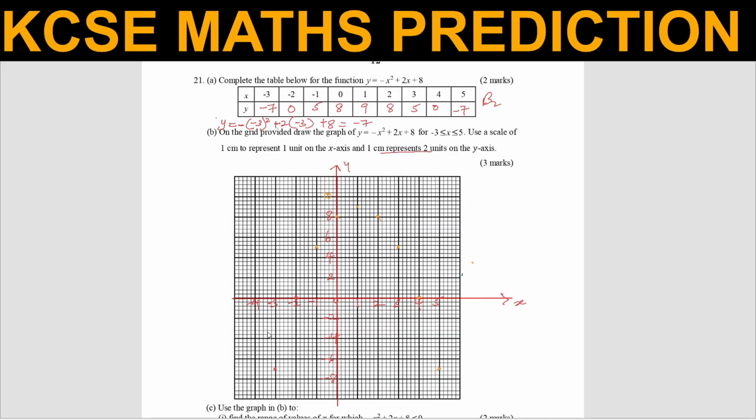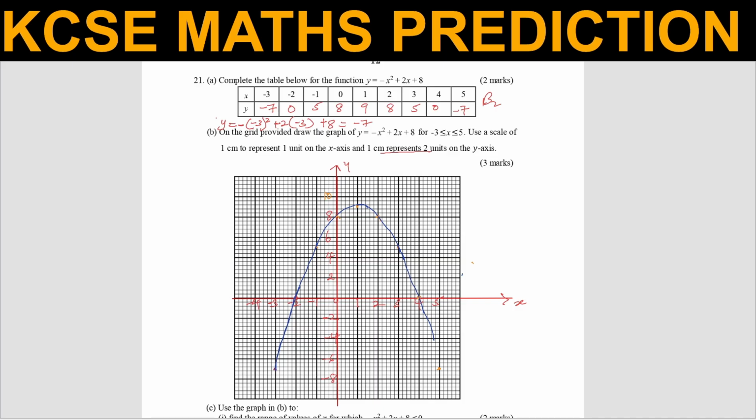So from this point, you need to join this one using a smooth curve like that. You're supposed to join it like that.